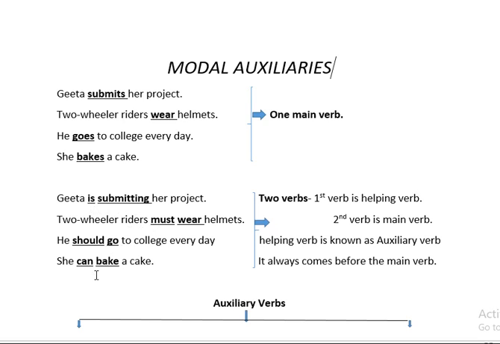go, and can bake. Now, in this case, we can say the first verb is the helping verb and the second verb is the main verb. The helping verb is also known as the auxiliary verb, and you have to keep in mind it always comes before the main verb.